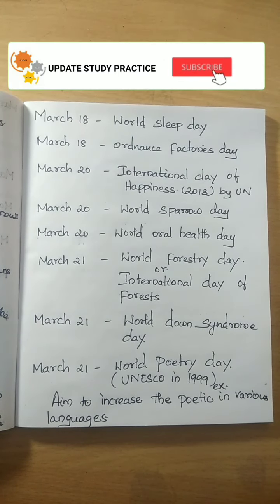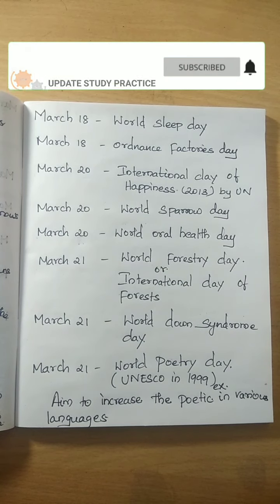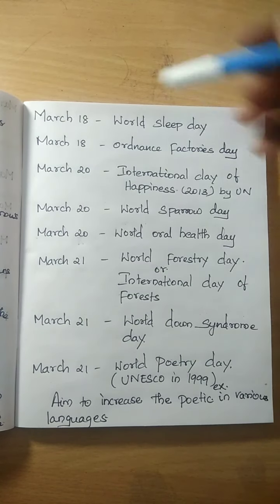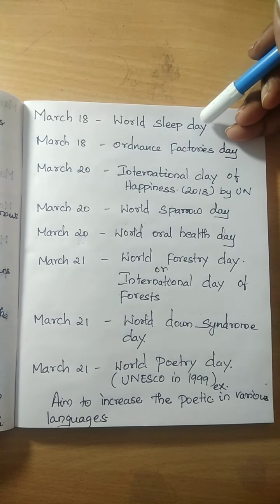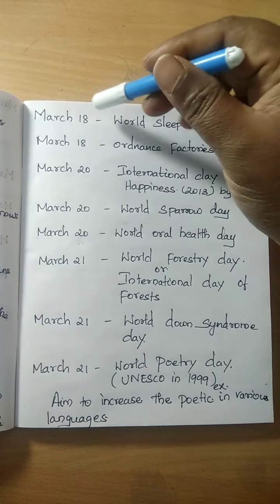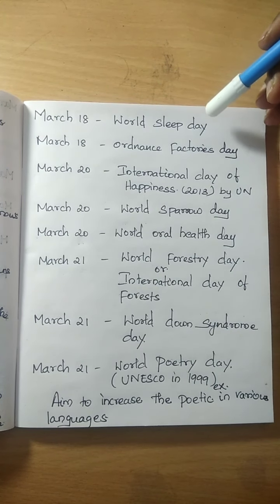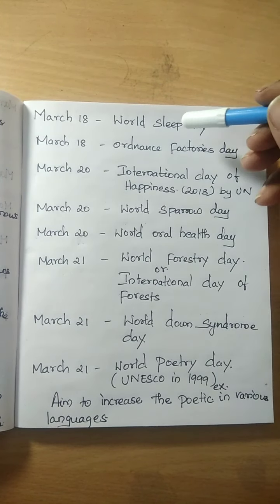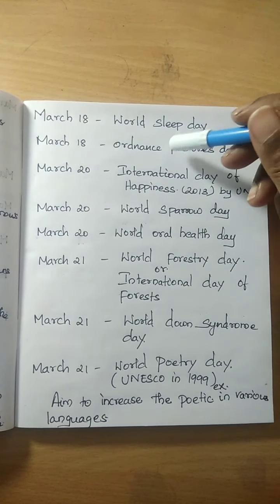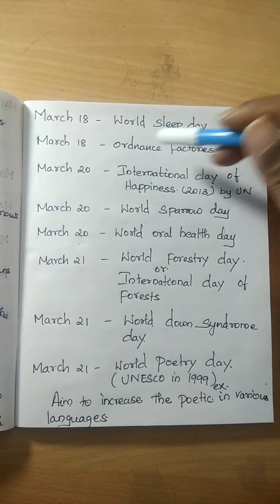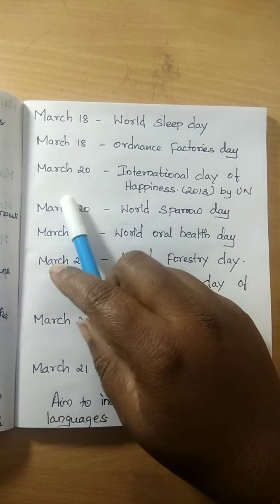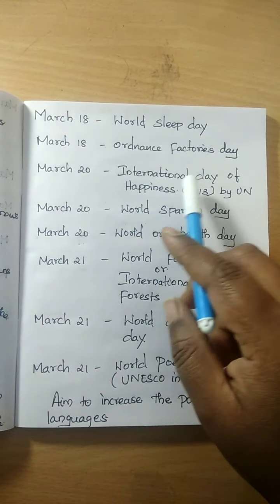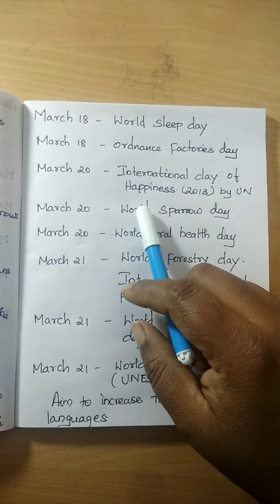Today we are going to see about important days in March. And the day is March 18, World Sleep Day, to make awareness about the importance of good sleeping habits. March 18 is called World Sleep Day, and another day on March 18 is called Ordnance Factories Day. And March 20 is called International Day of Happiness.